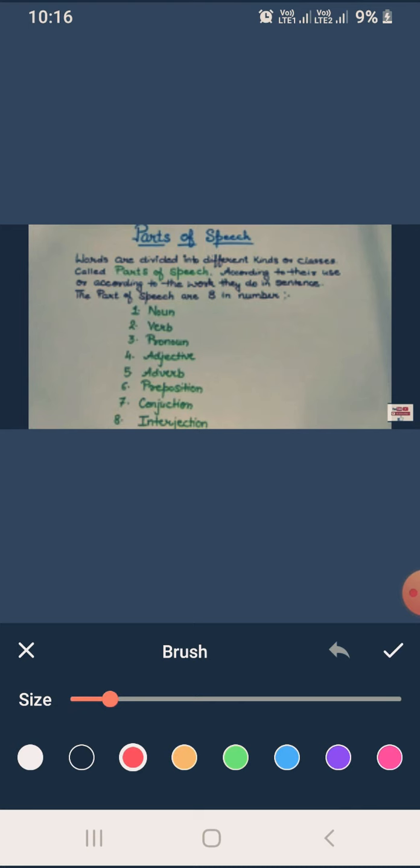Dear students, the 8 categories of parts of speech are mentioned. First one is noun, second is verb, third is pronoun, fourth is adjective, fifth one is adverb, sixth one is preposition, seventh one is conjunction, and eighth one is interjection. Dear students, before going to learn about these 8 parts, we must know what the noun is.